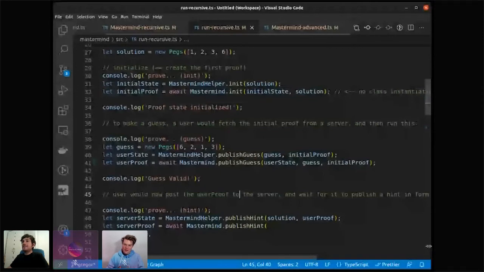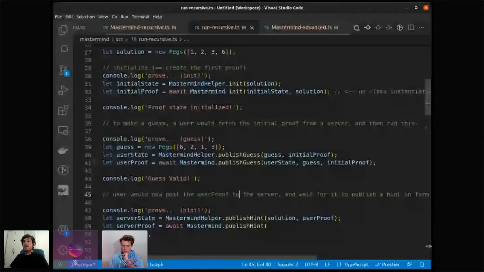Okay, you will make a guess now, and the guess is a number of pegs, and you run this non-proving function to create this guess object, which is the same as the public input, and then you create your proof for guessing something, and then you have your own proof here, the user proof.